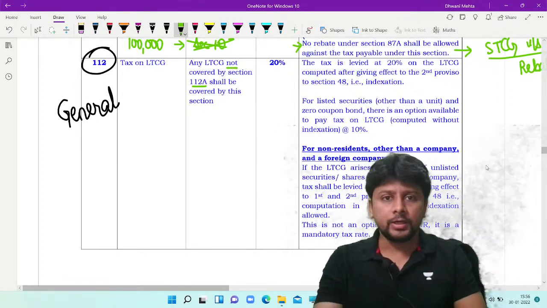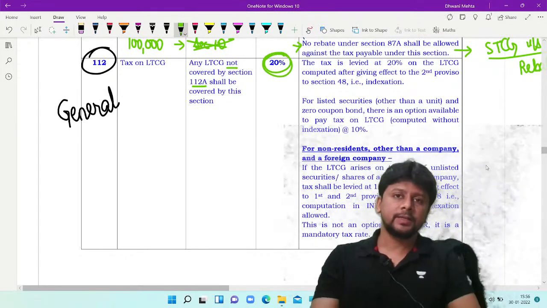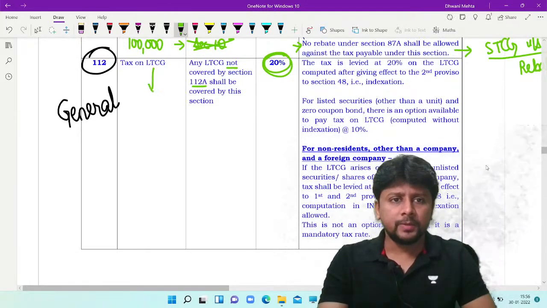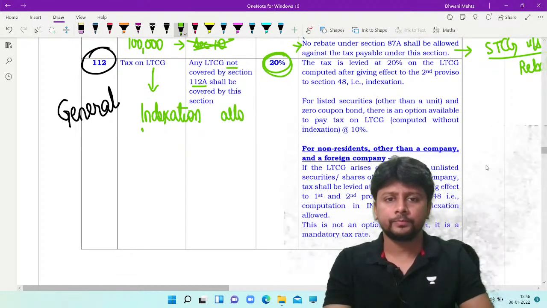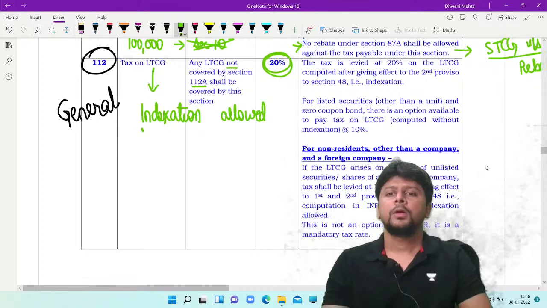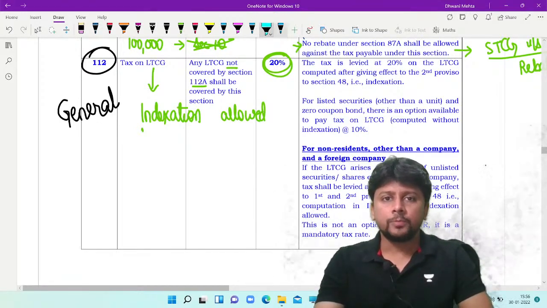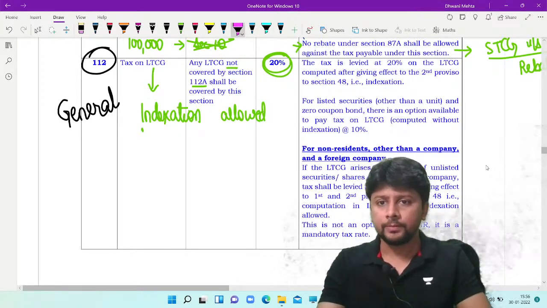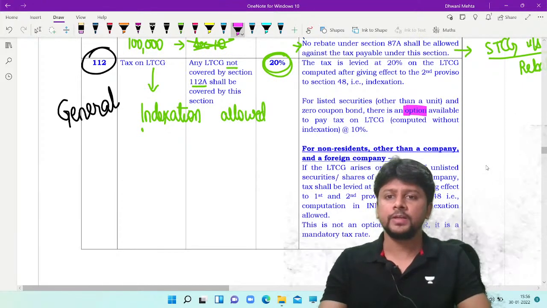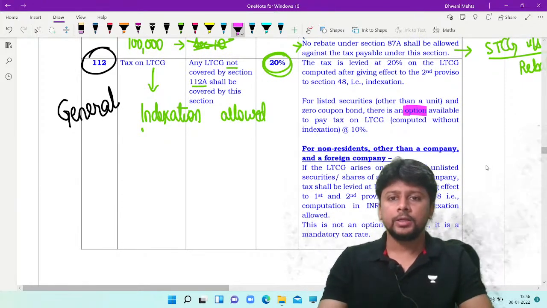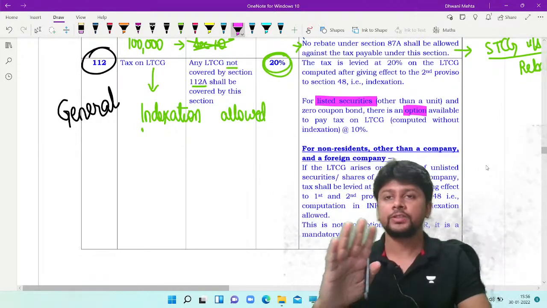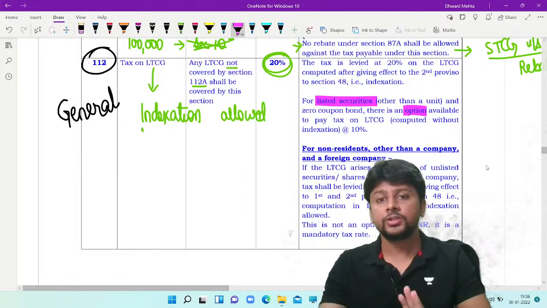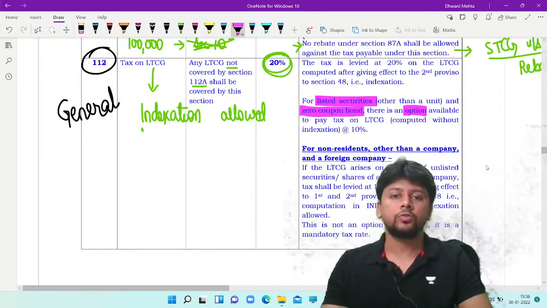In section 112, my rate of tax is 20%. And generally speaking, because it is long-term capital gain, indexation is going to be allowed. Now, there is this option available. And it's pretty obvious what option will be selected. The option is available for listed securities other than a unit. So units of mutual fund, etc. are not covered. They should be listed securities, and zero coupon bonds.